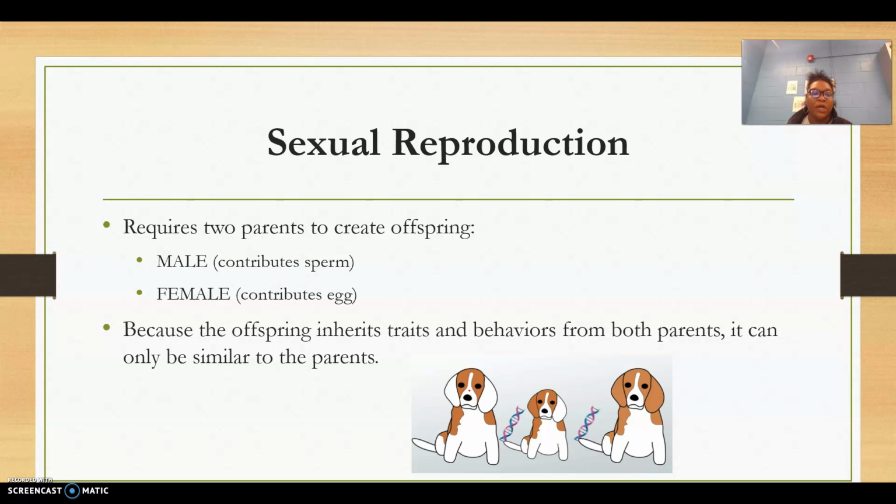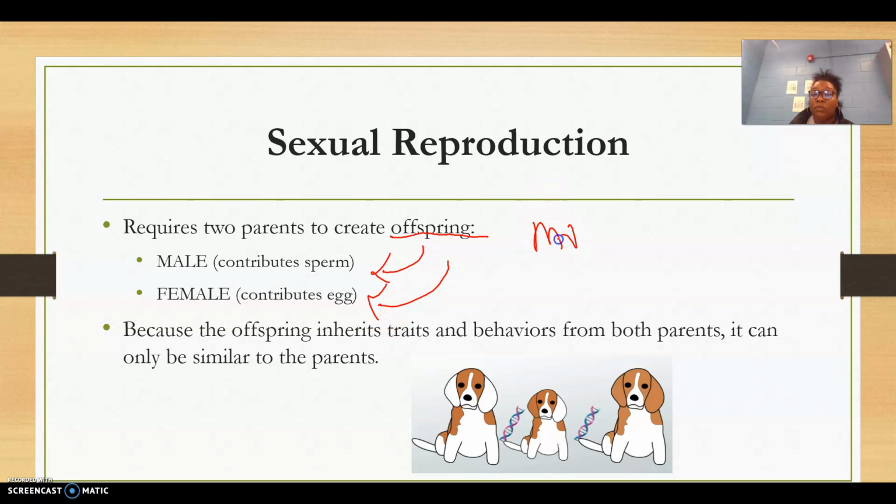So sexual reproduction requires 2 parents to create offspring. Remember, that word offspring means children. It requires a male who contributes sperm and a female that contributes an egg. As we discuss sexual reproduction, we're going to find that we need 2 parents, a male and female, to create the offspring.